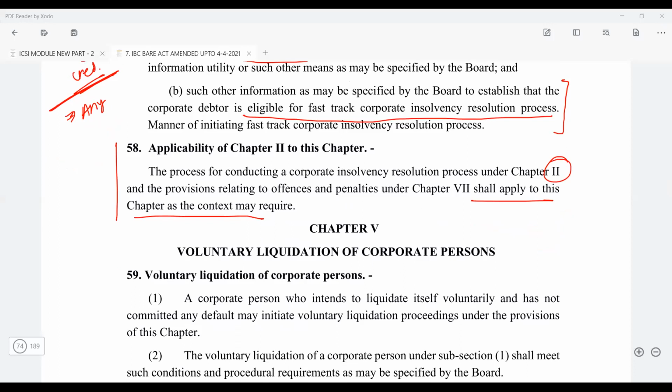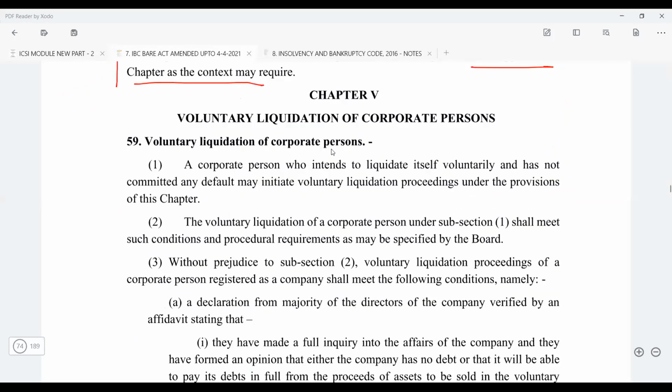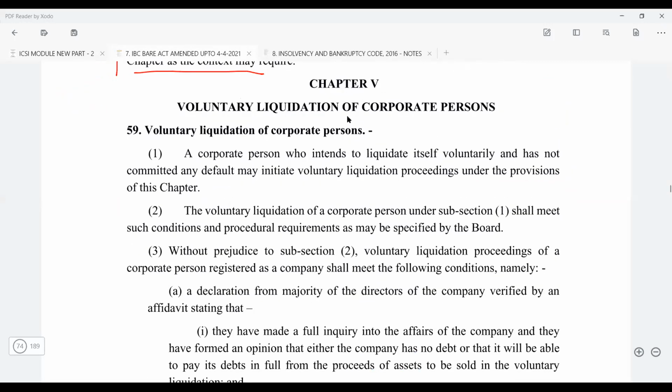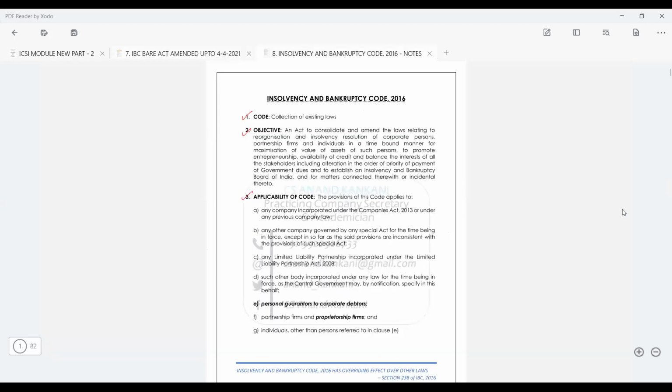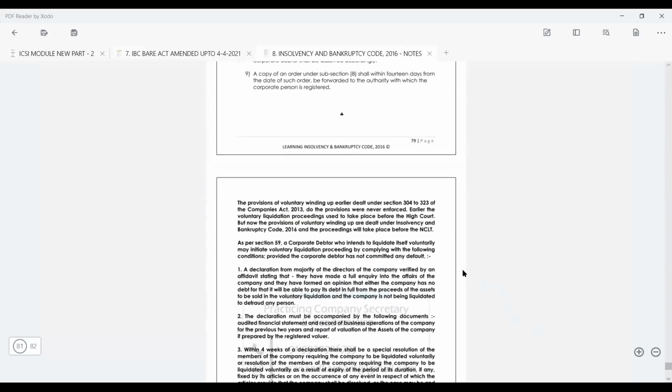Now we have to cover section 59. Section 59, we'll read it from the Bare Act, but I would also say read the guide notes, right? The guide note for voluntary liquidation. I've covered it in very much detail. We will also do it from the chart. You'll find it at the end. So this is that guide note.